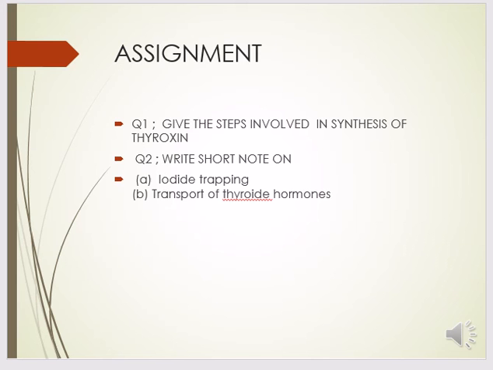And this is an assignment for you. Number 1, give the steps involved in the synthesis of thyroxine. And number 2, write a short note on iodide trapping and transport of thyroid hormone, how it takes place.